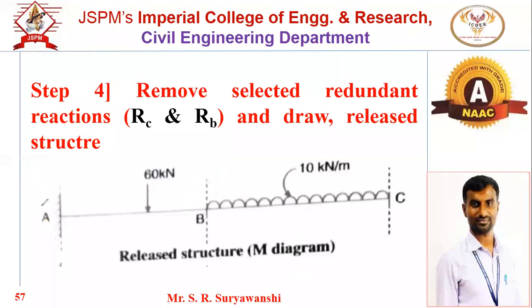So for Yum diagram, correct drawing, 1 mark will be there in your examination. Okay, drawing correct Yum diagram. So how to draw the Yum diagram? Remove the redundant reaction that we have selected. So what reaction we have selected? RC and RB. So remove the roller support at RC and RB. So we have removed RC and RB. This is Yum diagram. Okay.